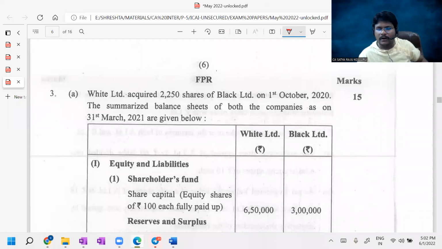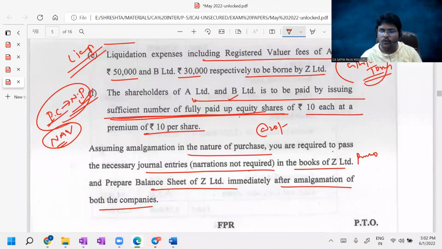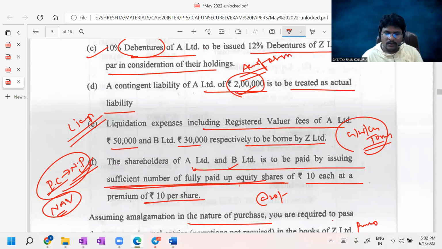Next, come to question number 3, which is consolidation. So question number 2, hope you understand. The few important adjustments are the liquidation expenses adjustment, goodwill or capital reserve to bank, which you need to work out. And the common 3 entries here: business purchase to liquidator, assets to liabilities to business purchase, goodwill or capital reserve you should incorporate, liquidator of selling company to equity share capital, securities premium, and this liquidation expenses adjustment entry.